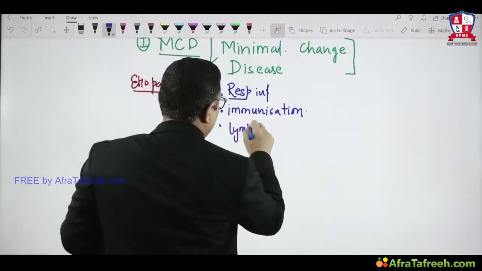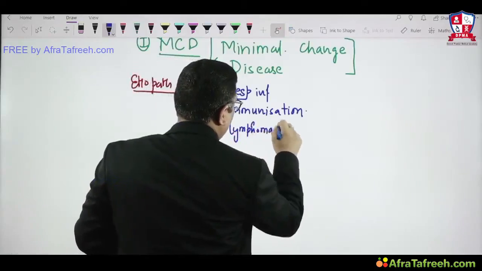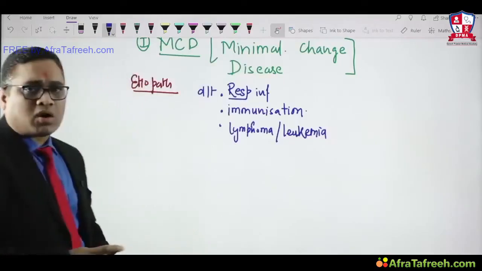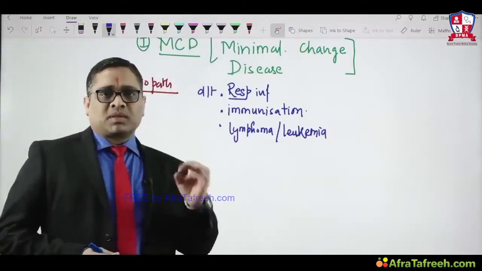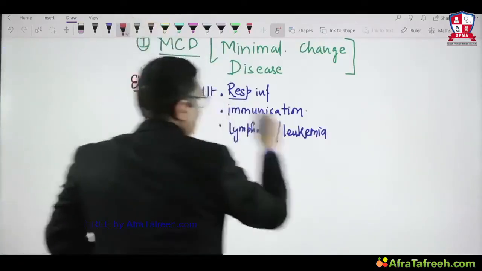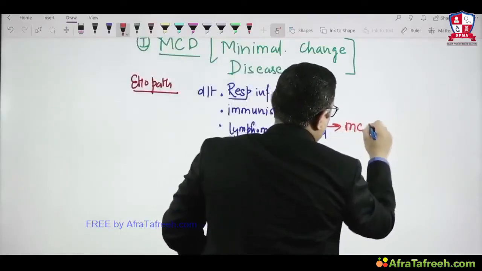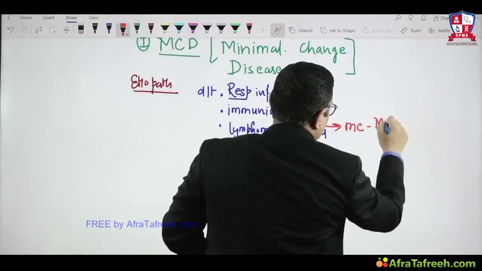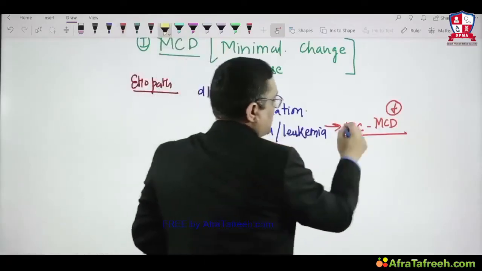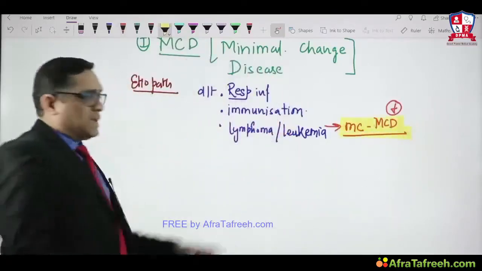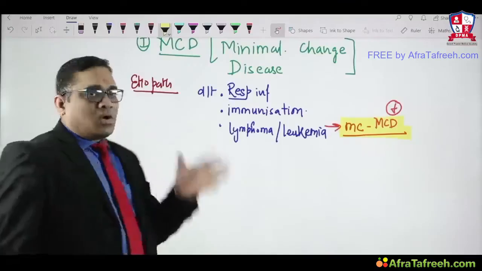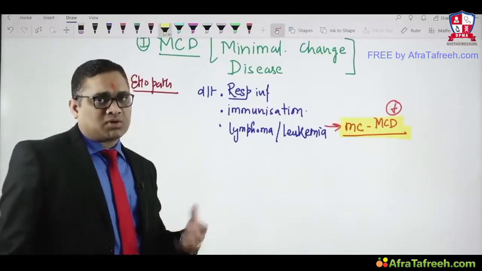When there is a lymphoma or leukemia, we have to keep that in mind. In case of lymphoma or leukemia, what is the most common glomerular pathology? Remember, it is minimal change disease. That can be a future question also, which is why I wanted to write it. So respiratory infection, immunization, lymphoma, leukemia, all these are associated with minimal change disease as predisposition or etiologies.